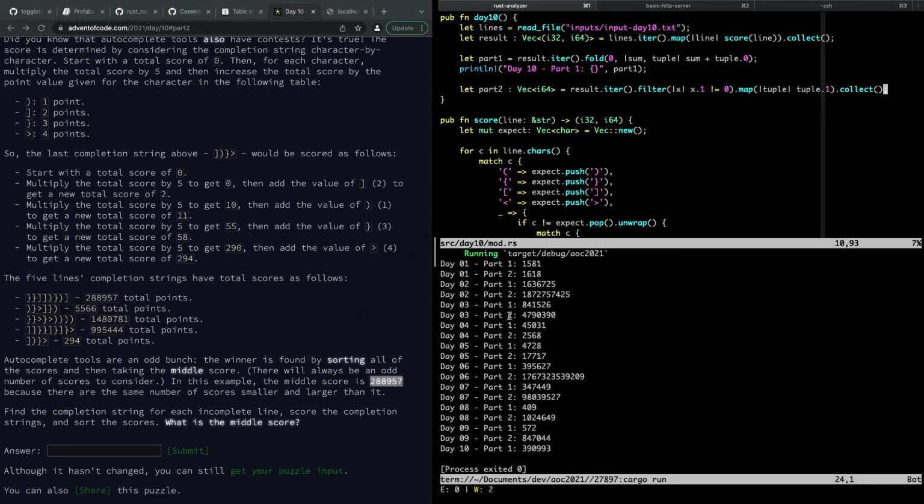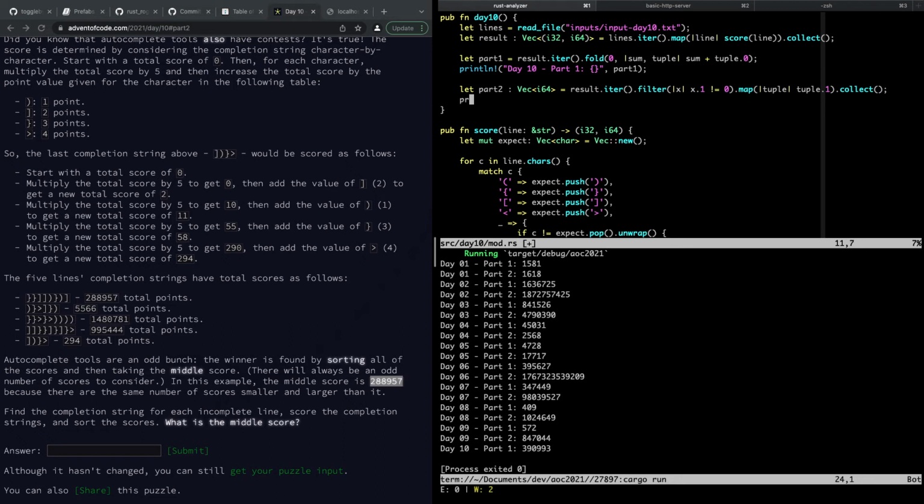isn't being used. And now we say println day 10 part 2 is this, and it's part2.len over 2, and this probably will be a borrow issue thing, over 2 plus 1, right? Because it's an odd number.